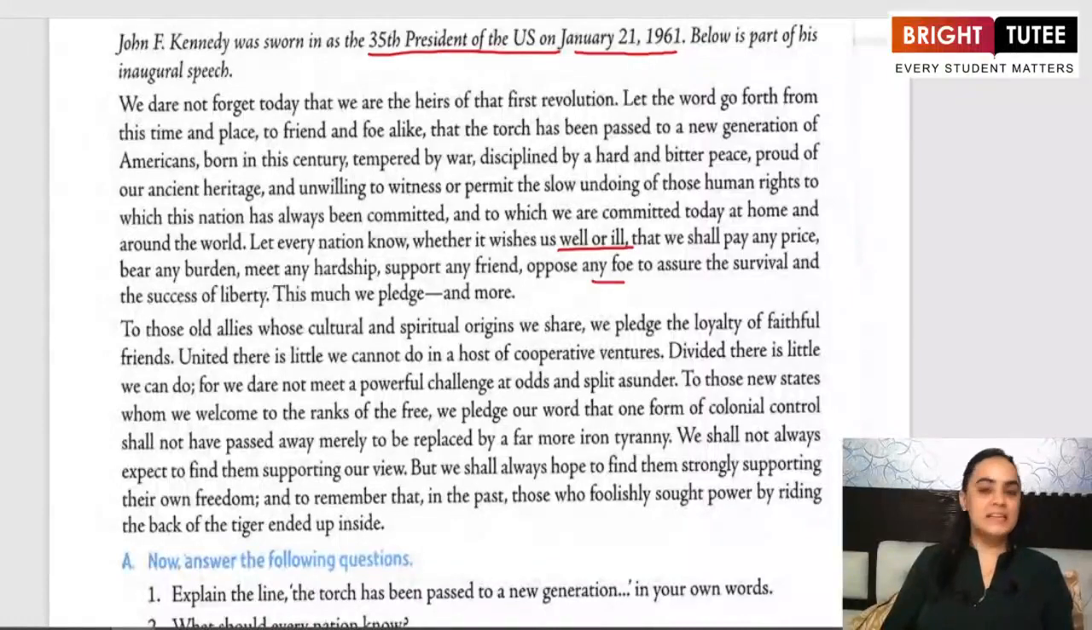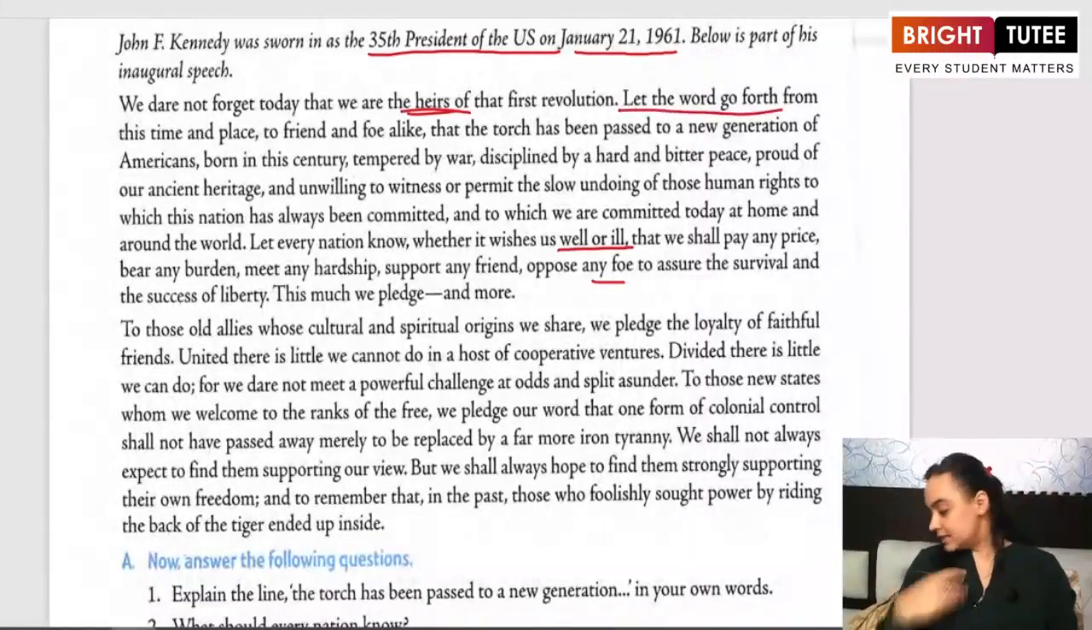So in his speech he said that we should not forget that we are the heirs of the first revolution. Heirs means somebody who has inherited something from the ancestors. So we have got everything from our ancestors after the first revolution. He says, let the word go forth. Let the word go forth means let this word travel, let everybody know about it.